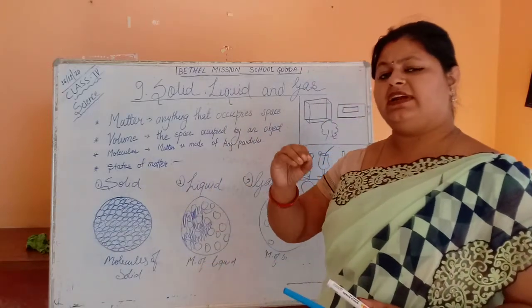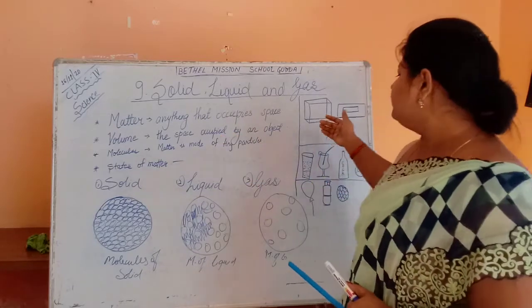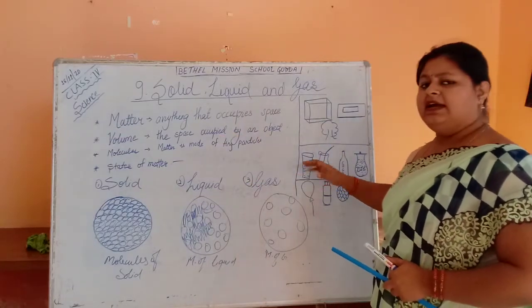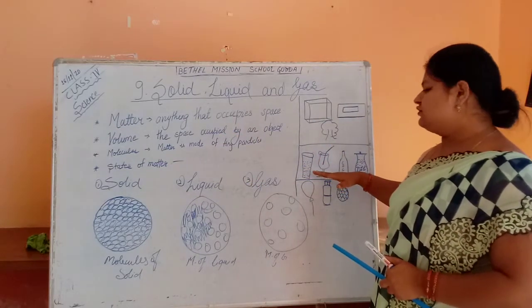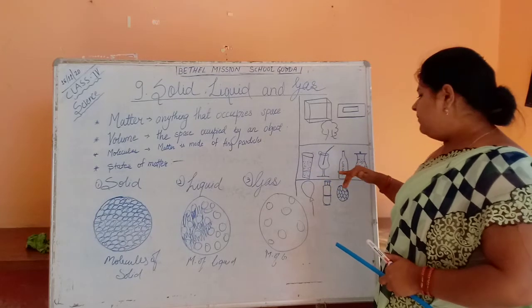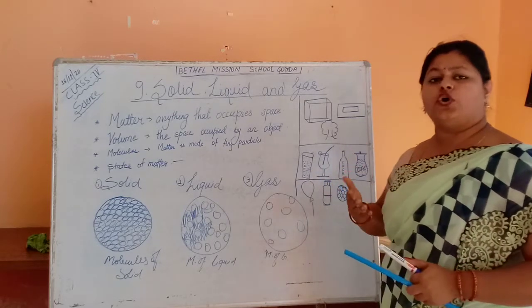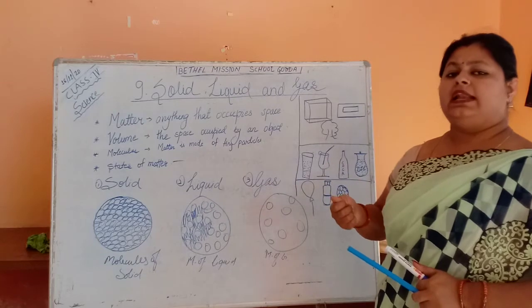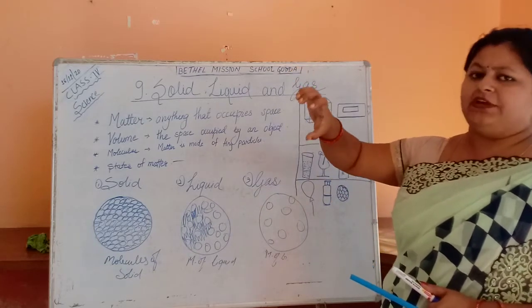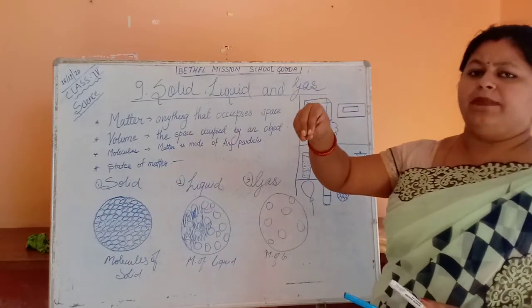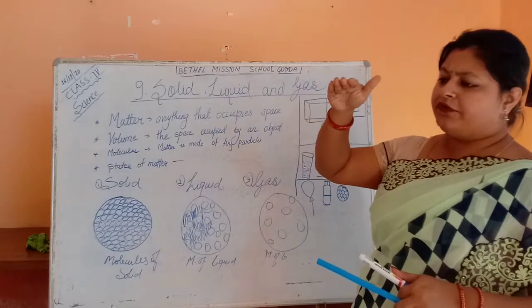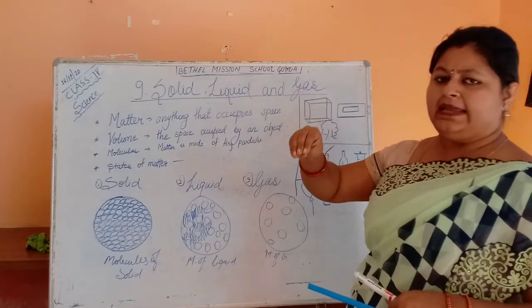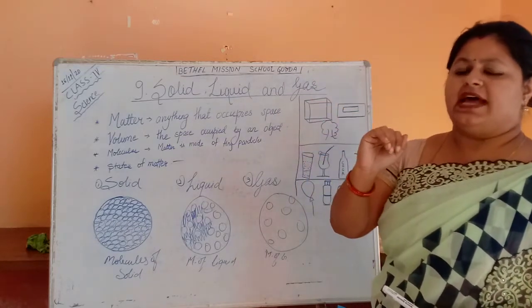Liquid can flow to a lower level. So you can see some pictures here. Glass of water, glass of juice, Coke, the cold drinks, they are in the form of liquid, isn't it? When you pour the liquid, what will happen? The liquid will flow from a higher place to the downside.